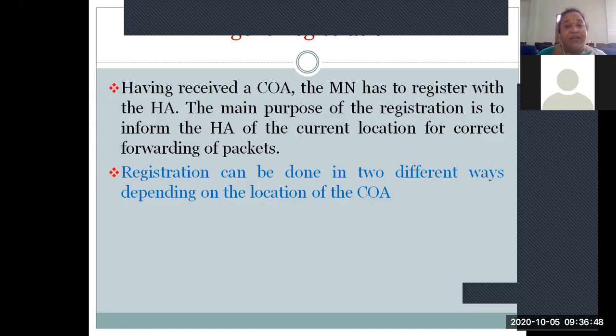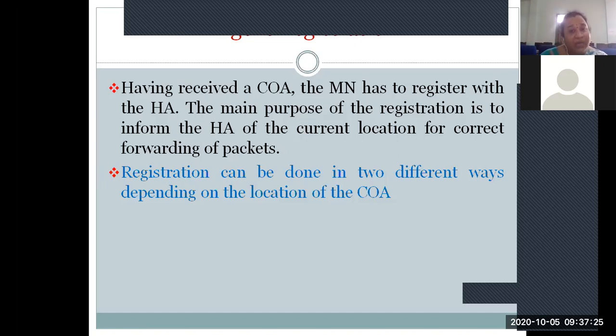Because our identification is still the same as it is in the home network with the home agent. Our address will not change as we are moving, just like our mobile number is not going to change. Our IP addresses will not change. We are just changing our point of attachment of communication. So how do our partners know that we have moved from one network to the other? They will simply call our mobile number, and the mobile number is attached to our home network itself. Our home agent will receive the call first.